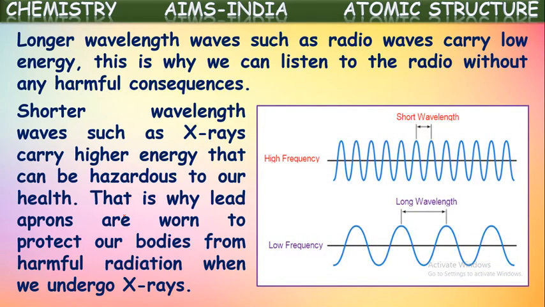So here they are compared here. If you see this wave, it has a very short wavelength. As the wavelength is shorter, they have high frequency as well as high energy. Like X-rays and gamma rays, these have low wavelength and high energy as well as high frequency. And some other waves with a longer wavelength carry low frequency or low energy, like radio waves. Their wavelength will be greater, so energy and frequency will be lower for them. They won't cause much harm to us.